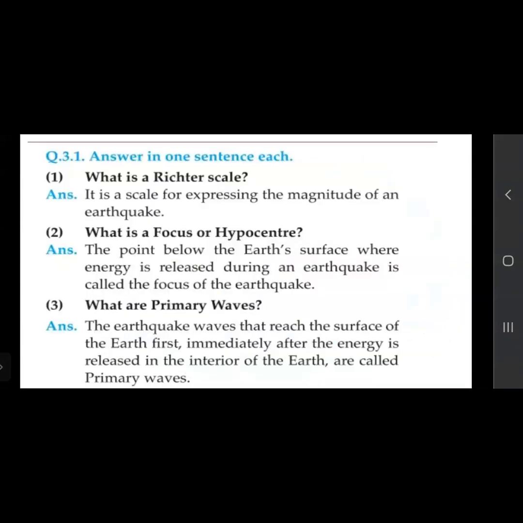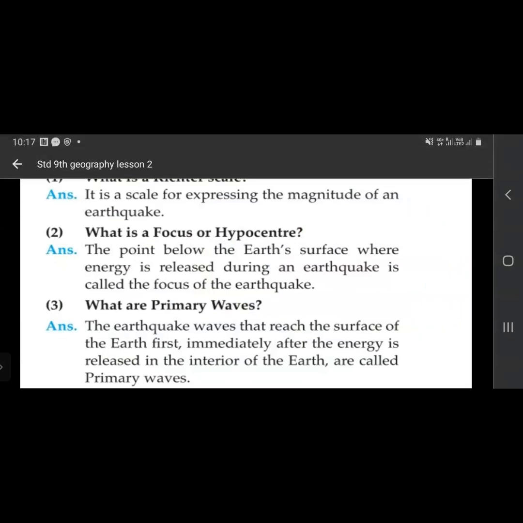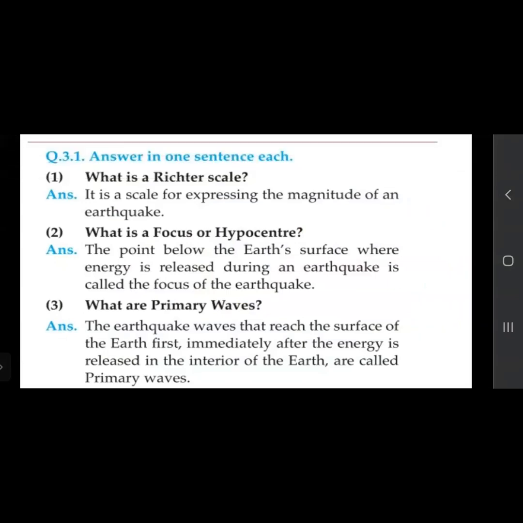Next, we'll start with the question answers. Answer in one sentence each. What is Richter's scale? It is a scale for expressing the magnitude of an earthquake. So how much the magnitude of an earthquake is, the Richter scale is used. This is very useful for measuring the magnitude of the earthquake.